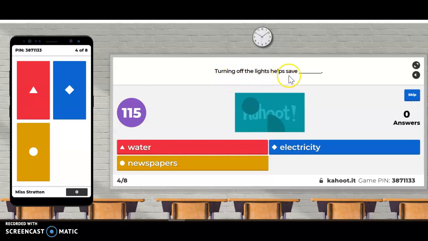Turning off the lights helps save water for the triangle in red. Turning off the lights helps save electricity for the diamond in blue. Or turning off the lights helps save newspapers for the circle in yellow.